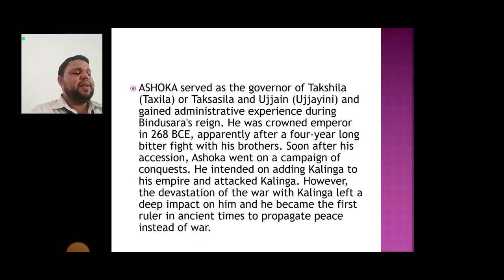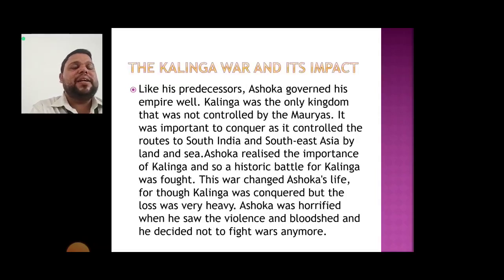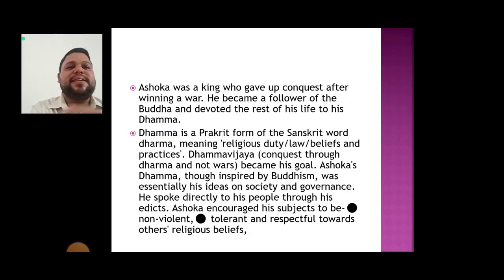Ashoka served as a governor of Takshila and Ujjain, and he gained administrative experience during Bindusara's reign. He was crowned emperor in 268 BC, four years after a bitter fight with his brother. Soon after his accession, Ashoka went on a campaign of conquest, the Kalinga War. Like his predecessors, Ashoka governed his empire well. Kalinga was the only kingdom that was not controlled by the Mauryas. It was important to conquer it to control the routes to South India and East Asia by land and sea.